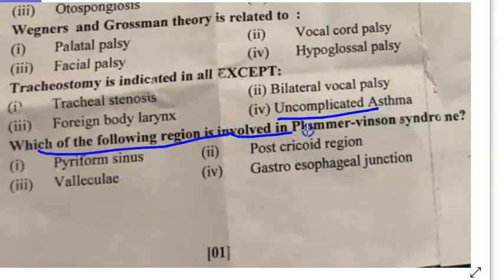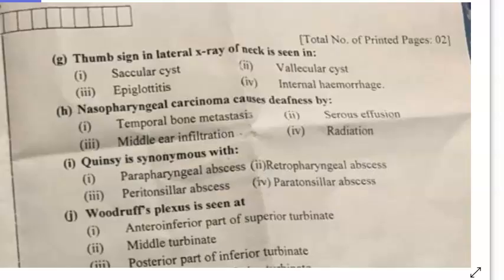Which of the following region involved in Plummer-Vinson syndrome? This is the post-cricoid region, I'm thinking. Just check, guys, please check. Thumb sign epiglottitis, I'm guessing. Nasopharyngeal carcinoma causes deafness by. How does it cause deafness? Just check this. Then quinsy is synonymous with peritonsillar abscess, isn't it? Correct.